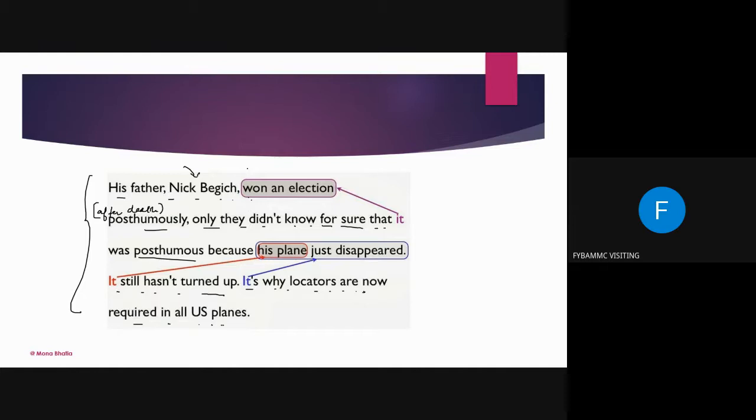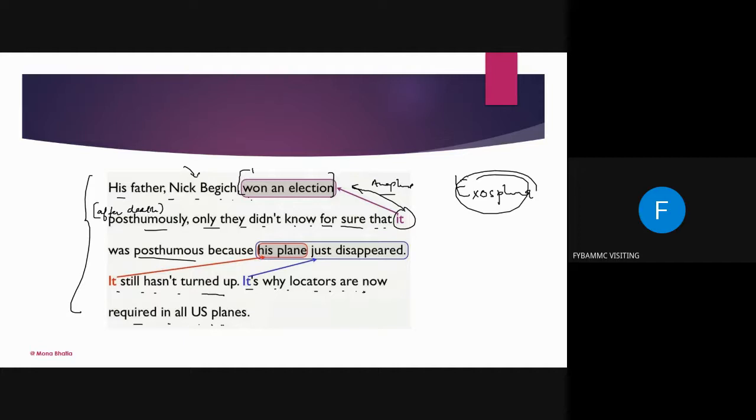Now, this piece of information: won an election, only they did not know for sure it. Now, it is something which was previously mentioned. So that means here it is anaphora. In speech, it is not always that you will only have anaphora or only have cataphora. Sometimes it is a mix of both. Sometimes even exophora, which is not in your syllabus.